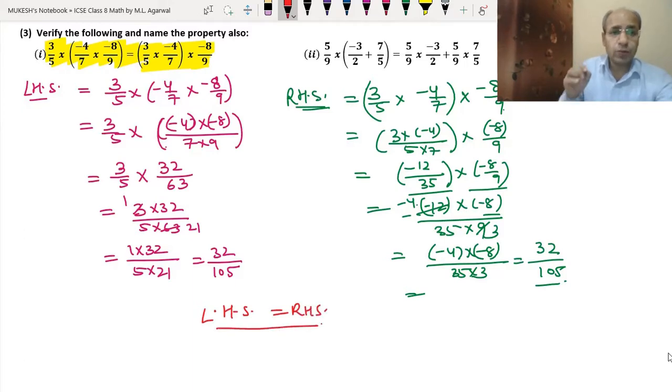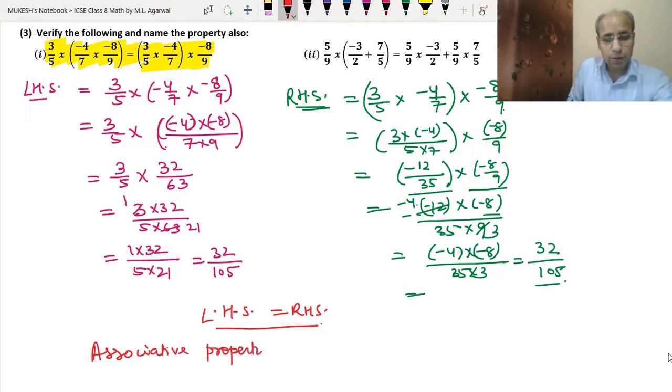Now we have to write the name of the property, and in the first video on multiplication I had told you that whenever we have more than two numbers in the multiplication, that property is the associative property. So we will write the name of the property is associative property of multiplication of rational numbers.